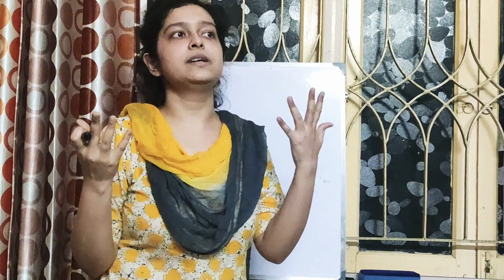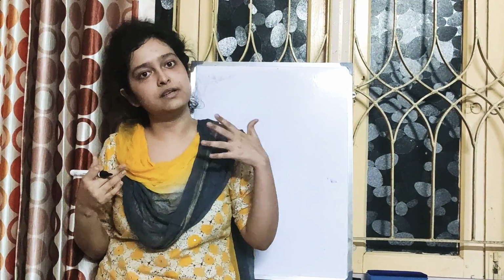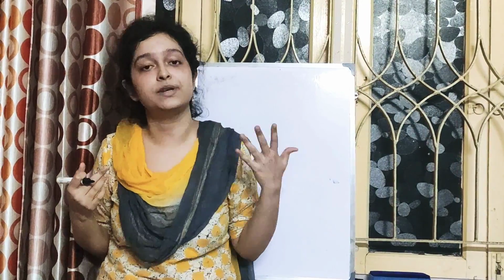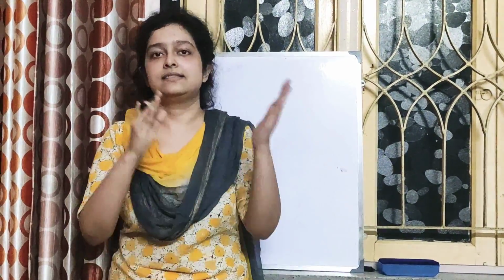So which one will be convenient to measure? If I measure it with meter or with kilometer? Obviously it will be convenient if I measure it with the help of kilometer, because if I express it in meter, it will be a huge value. That is why we need multiples and submultiples of every unit.